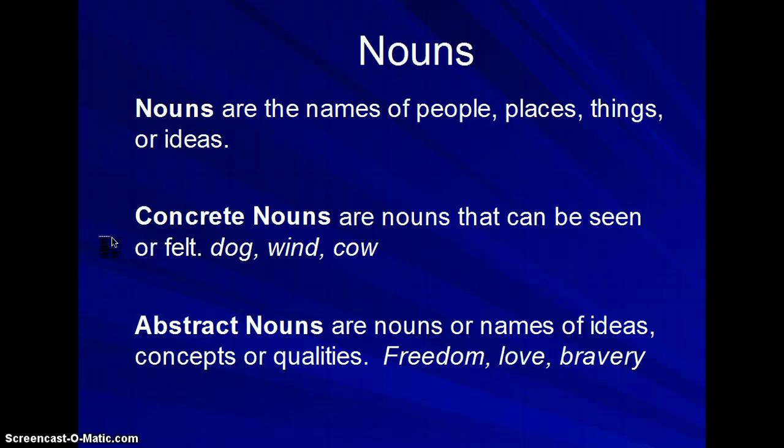Abstract nouns are things that we can't exactly experience, but we know are there. They're ideas or concepts or qualities like freedom. We can't exactly see freedom, but we know what freedom is. Same with love and bravery. So, concrete, abstract, first way we can categorize nouns.